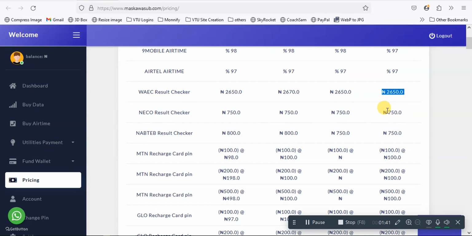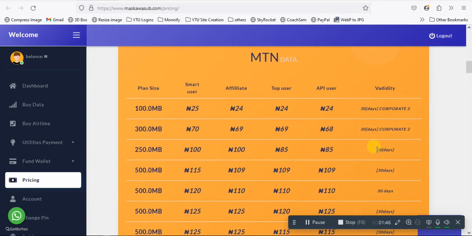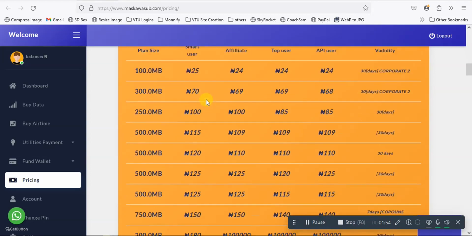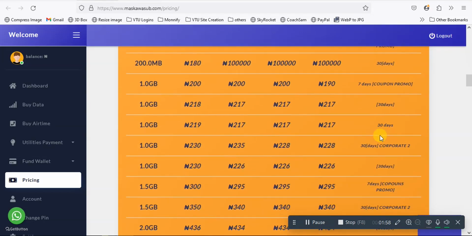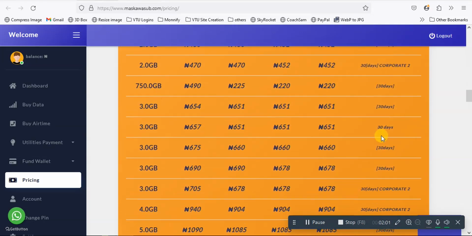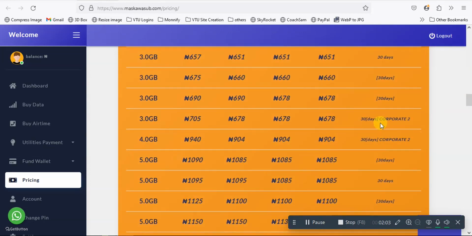NECO 2750, right? Then you now have MTN data right here. So as an API user, let's start with, which one is this? This is corporate gifting. Let's look at MTN SME.